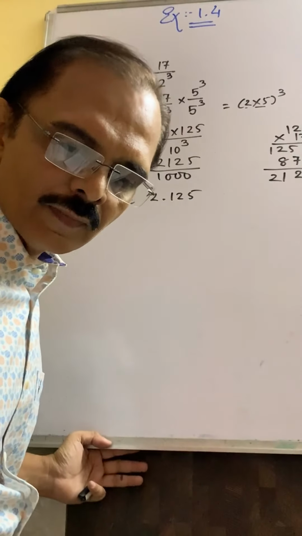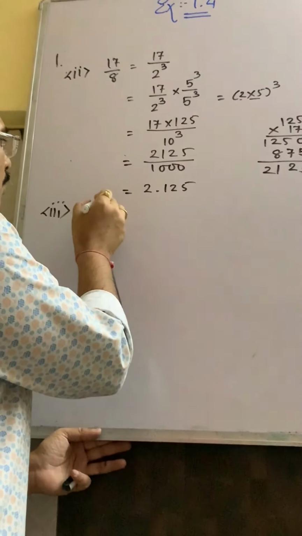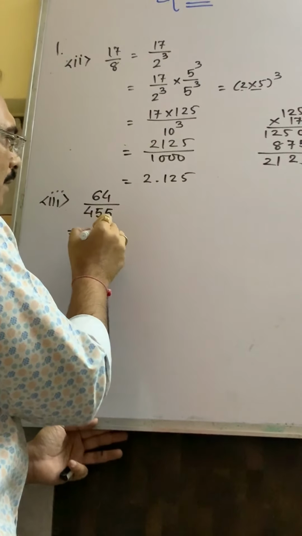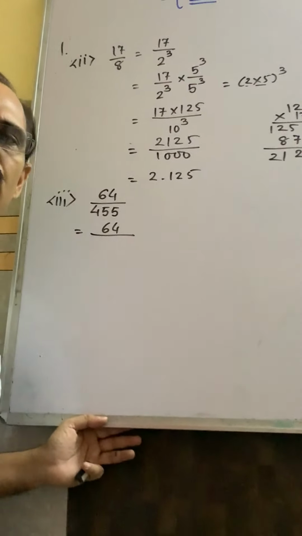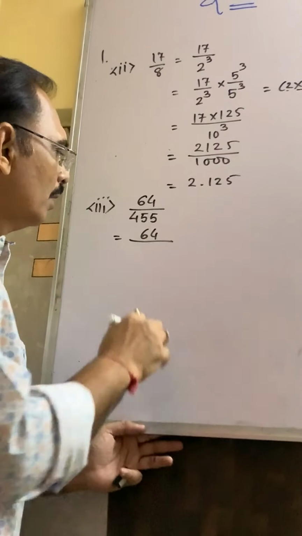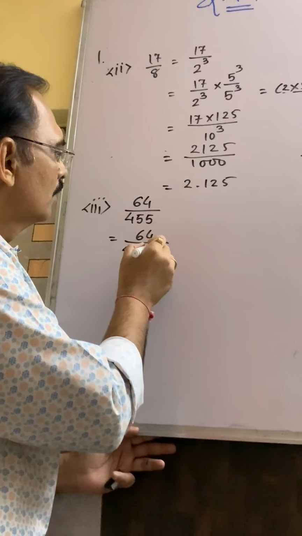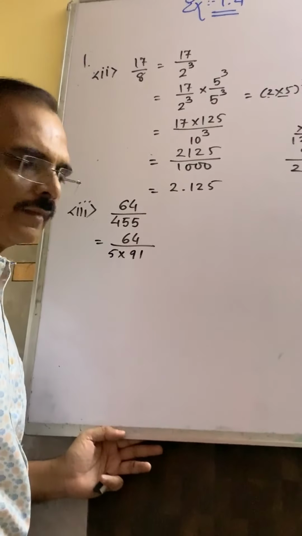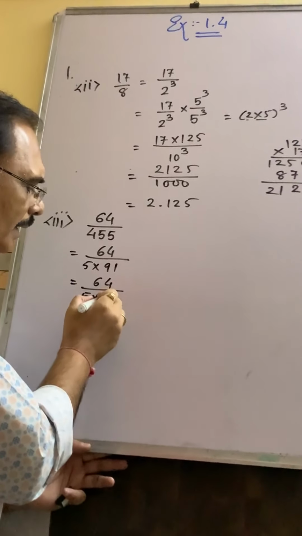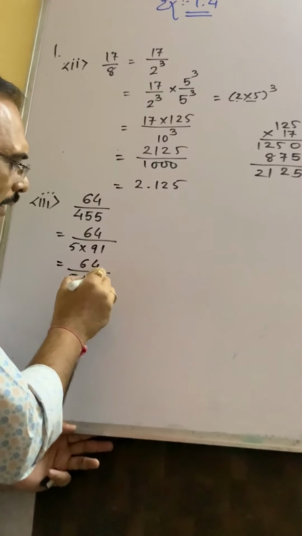Third number, 64 upon 455. See here, try to divide this 455. You know that 455 is divisible by 5. So 5 into 91. 91 is the factor. If you factorize 91, 7 13s are.